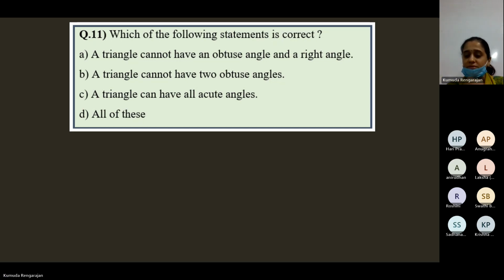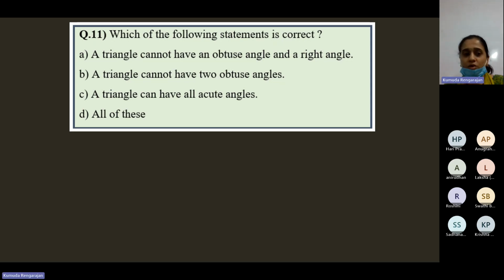Sometimes, of the options, whichever is most suitable, you should select that. Sometimes an option might not make complete sense, but if you feel, yeah, this is also correct, you should select that because you have 4 options.